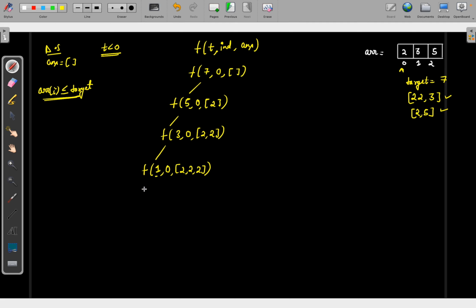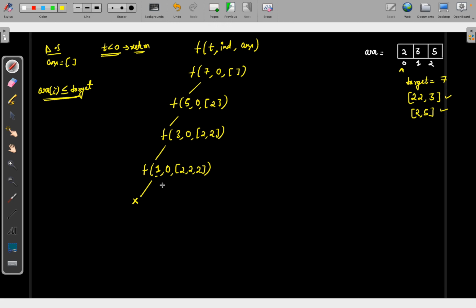Otherwise you can take it as well, right? The target will become less than 0, and in that case you can simply return from it. So whenever your target is getting less than 0, in that case you can return from it. Or you can put one if condition, that if your array element is less than or equal to target, then only you are going to call this function. So from here you won't take 2, because it will not give you an answer. It will make your target less than 0. So you won't take 2.